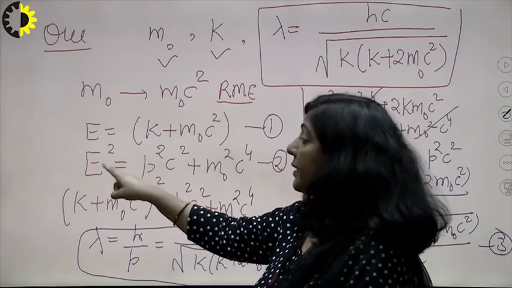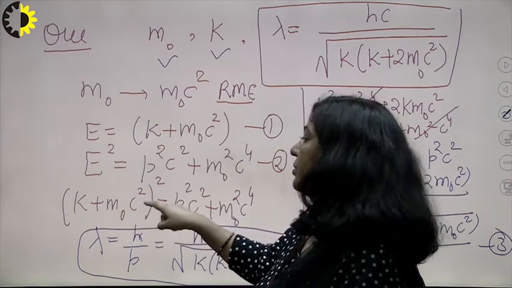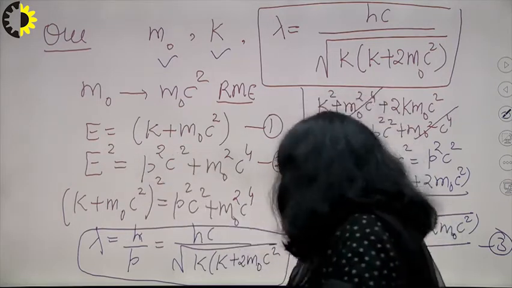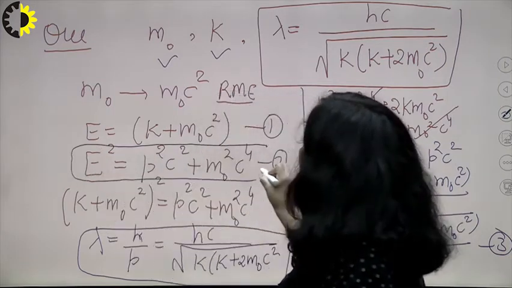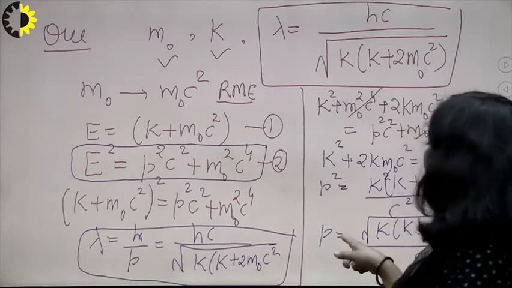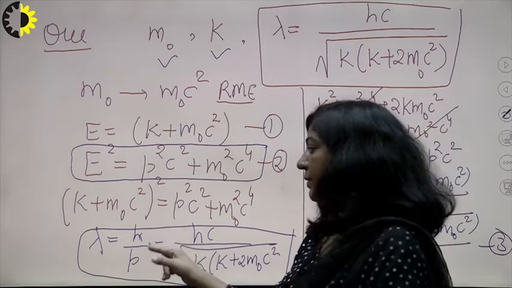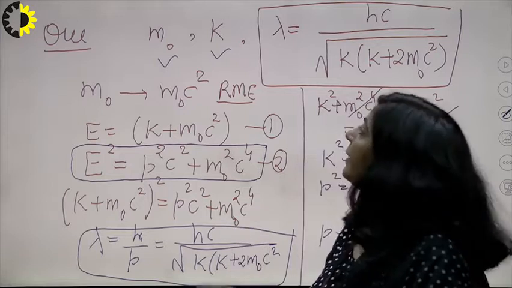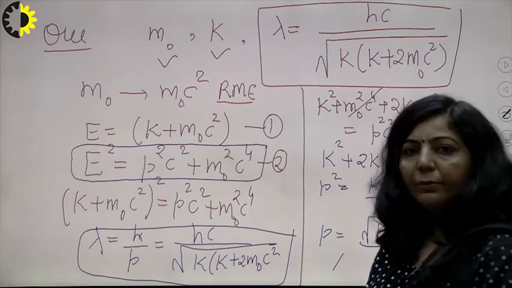So take the square of this. This is equal to (k plus m naught c square) whole square, and you know E square is equal to p square c square plus m naught square c to the power 4. This is your relationship between total energy and momentum. So after substituting and simplifying it for momentum, you are getting the momentum. Now substitute that momentum in this expression of de Broglie wavelength, and then you are getting this required result. So this is the method to solve this question, right?